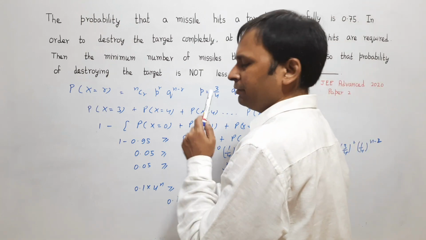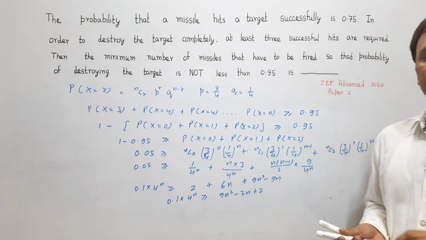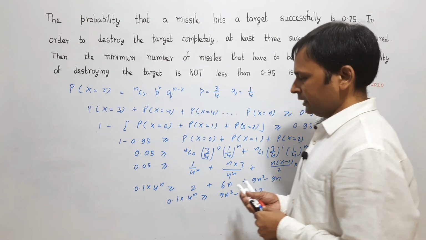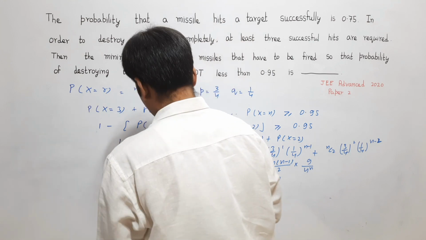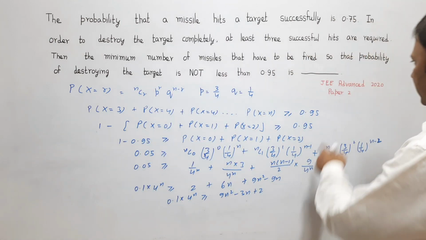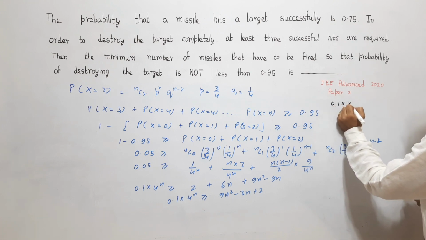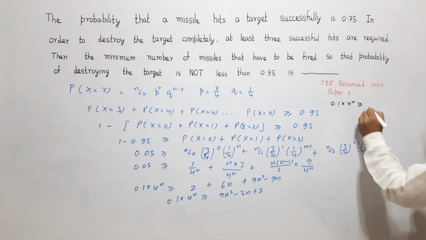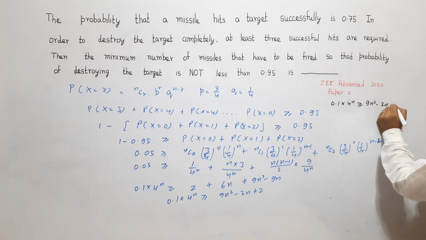So I will start from n equal to 3, because minimum 3 successful hits are necessary. So we will take n equal to 3, and I will keep putting the value of n in this inequality. What the inequality says, I am writing it here: 0.1 multiplied by 4 to the power n should be greater than or equal to 9n square minus 3n plus 2.